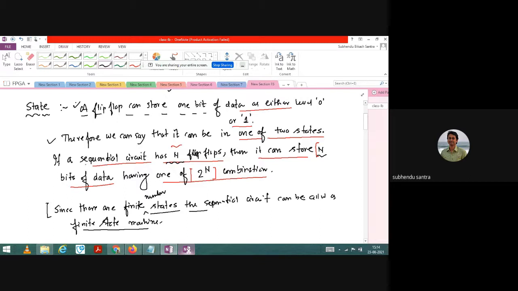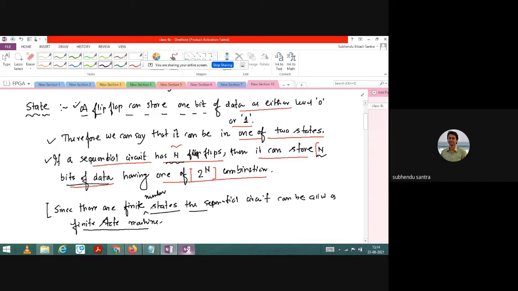And third point, if you have used n flip-flops, you have n bits of data, which is one special case of combination, and the total number of combinations possible is 2 to the power n. Out of 2 to the power n, one combination can be your n-bit data, and that can be one state of the sequential circuit where n flip-flops are used.